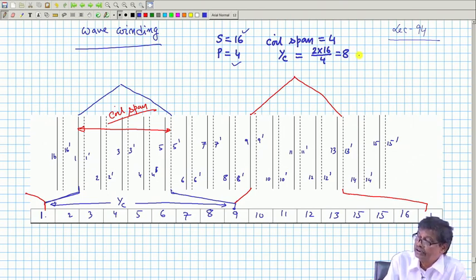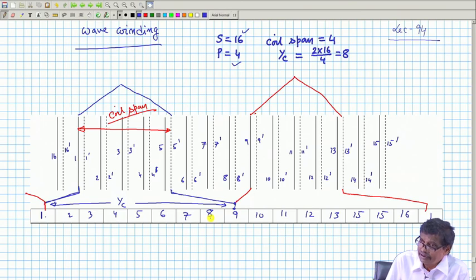Suppose I choose it to be 2 pole pitch apart. 16 by 4 is the number of commutator segments per pole, so 16 by 4 into 2, that is 8. So, you start with 1, its return is 5 dashed, coil span is 4. But then I am not terminating on 2; where I am terminating is 1 plus 8, the next termination, that is at 9.